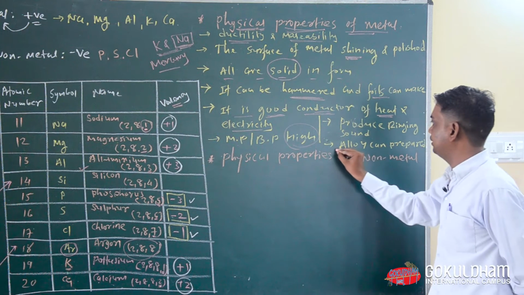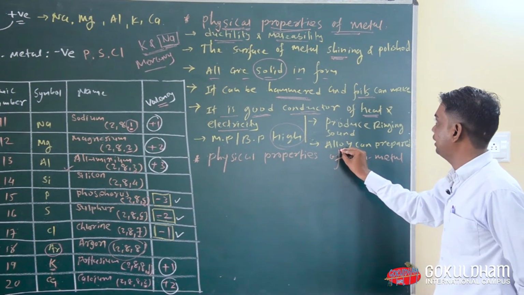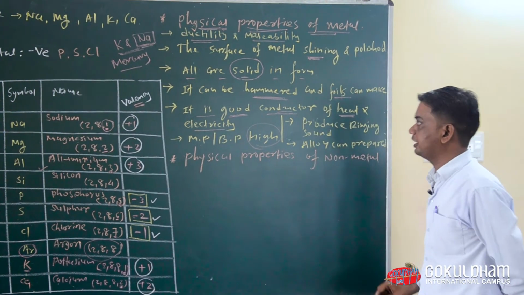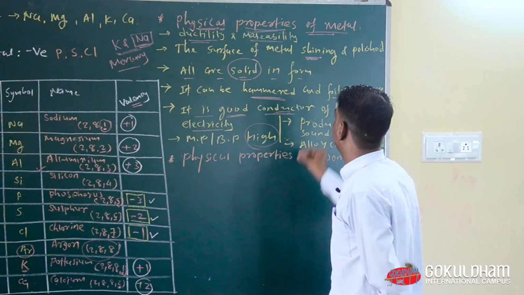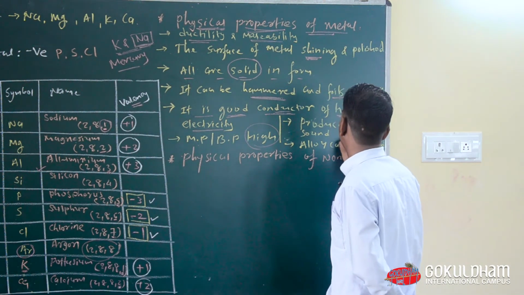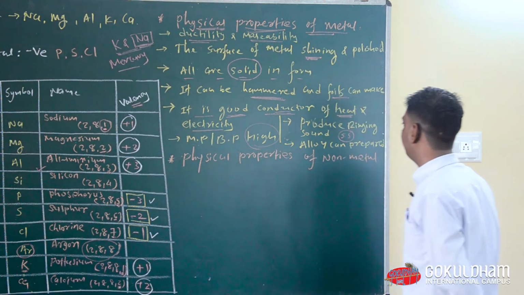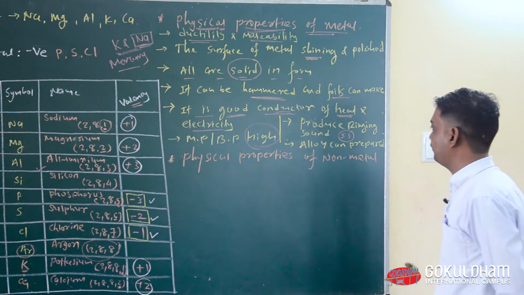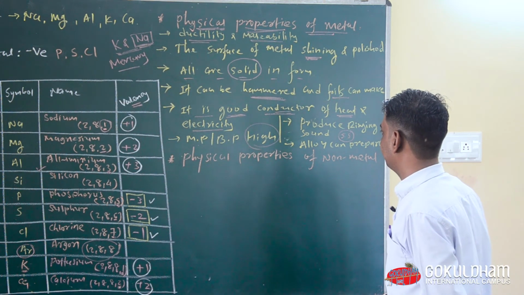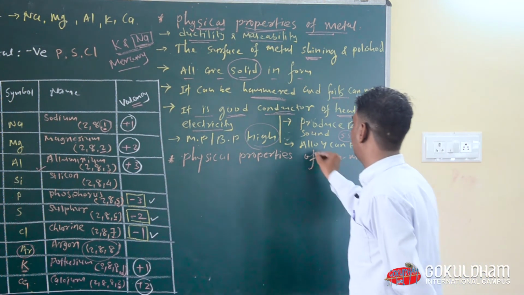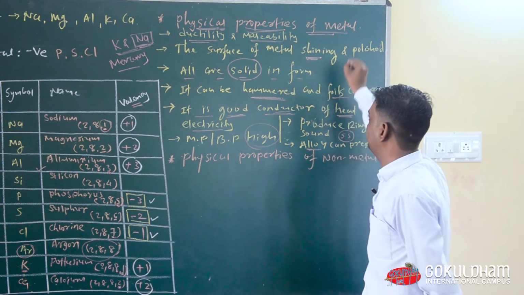And then we can make or prepare alloy with the help of metal. Okay, so now I would like to give one example of alloy, that is SS. SS means stainless steel. Stainless steel is made with the help of two or three metals. So that means we can prepare alloy with the help of metal.